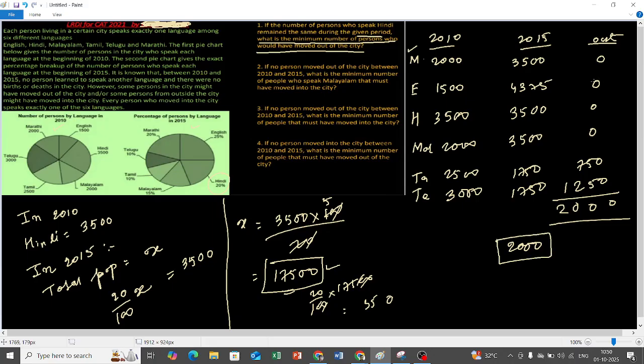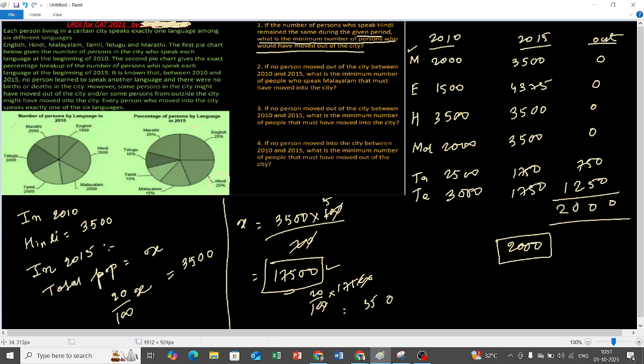Right? 2000. See, what is the common mistake that people make in this sum? I'll tell you. Can you tell me what is the common mistake that you can make in this sum? We total the 2010 one, and then the 2015 one, and then subtract. Yes, this is the common mistake that everybody does.